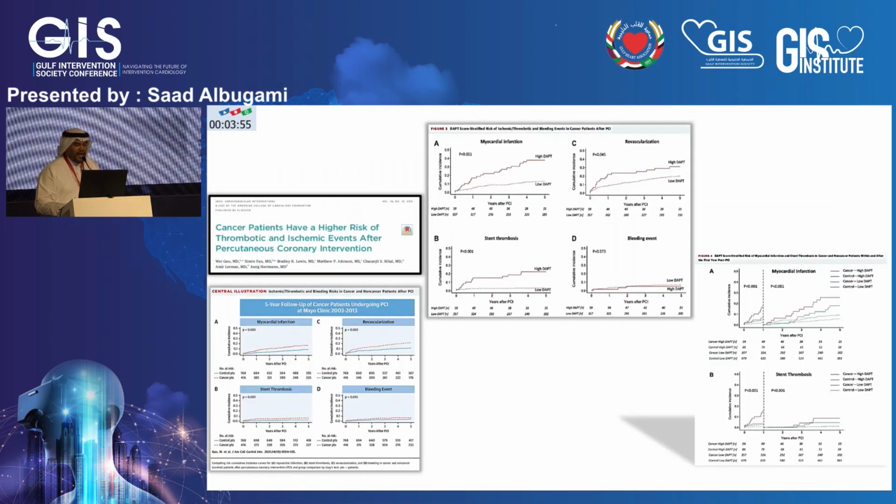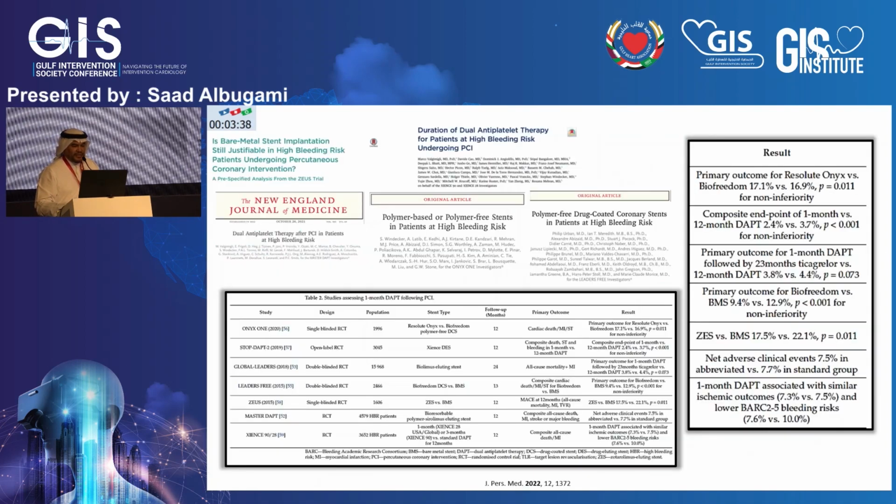A notable mention among those articles is this paper, where they validated the DAPT score in 4,000 patients, and they've shown that the DAPT score performs well in those patients. It can dichotomize which patient would have a higher event.